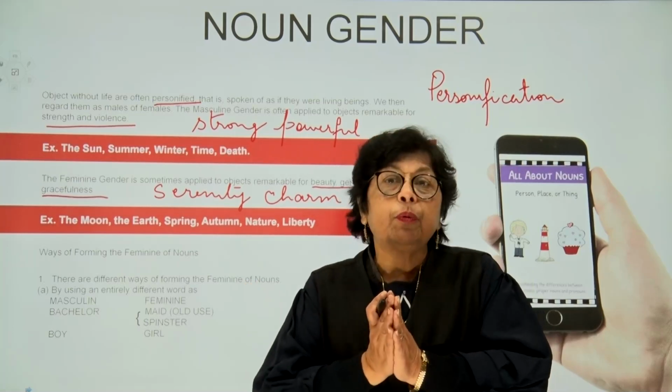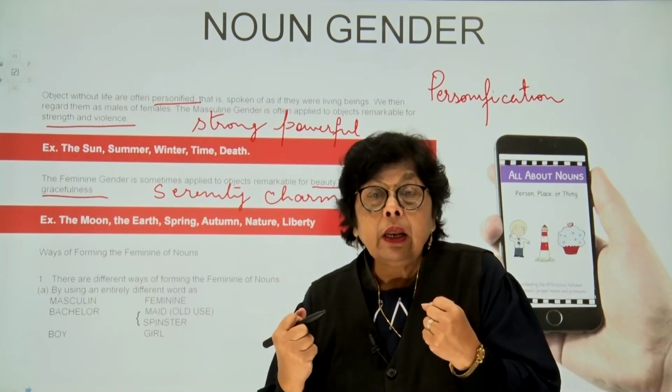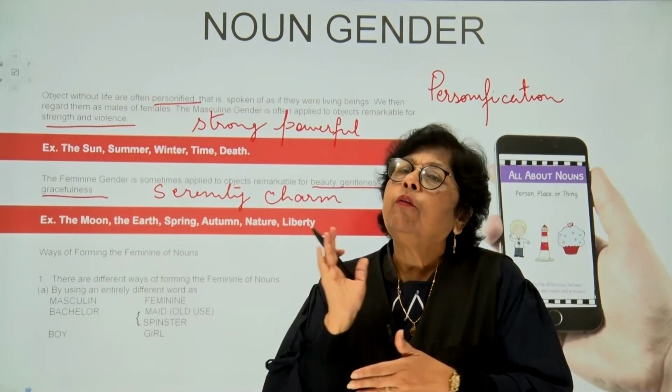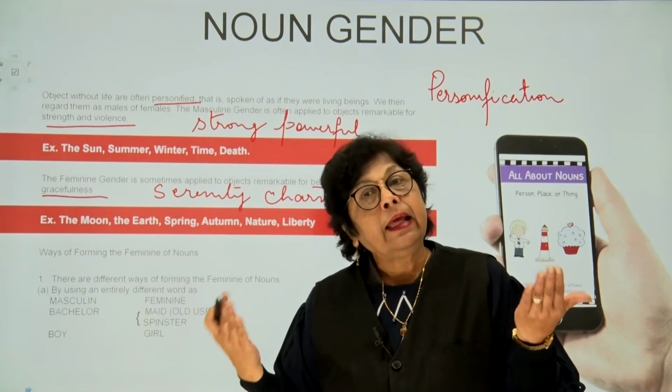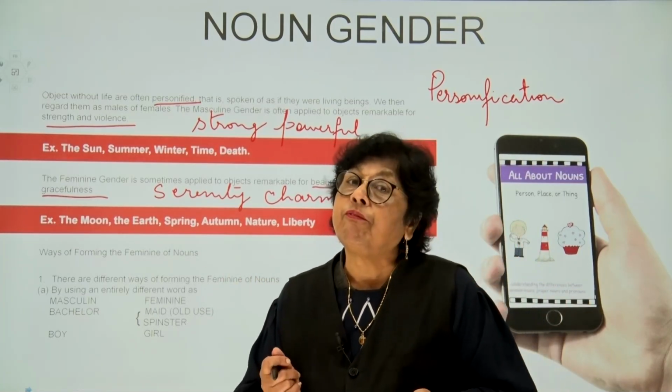So when it is personified, if the object has strength in it, then it's masculine. If it's got gentleness in it, then it is feminine. Then we address it in the feminine gender.